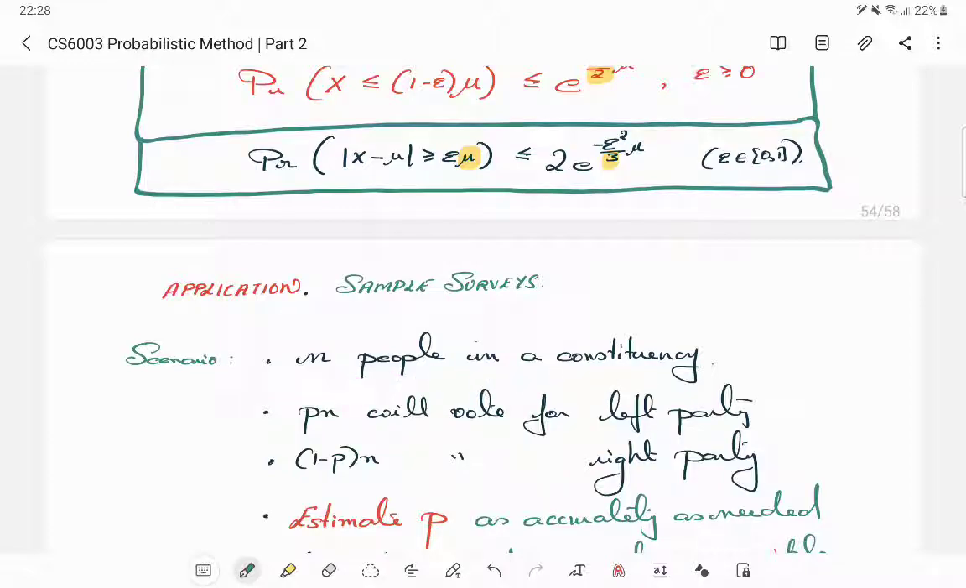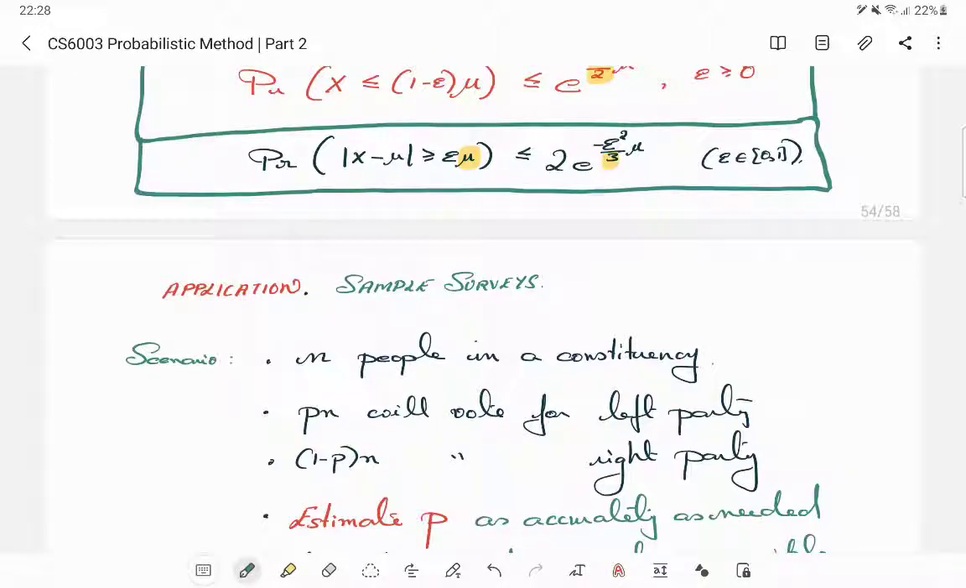Suppose there are n people in a constituency, maybe a parliament constituency, and suppose there are only two parties, one I call the left party and the other I call the right party. Some fraction of the people will vote for the left and some will vote for the right. The fraction which votes for the left, I call it P. So P is a number between 0 and 1, and the remaining will be 1 minus P times n. What is the job? We have to estimate this P.